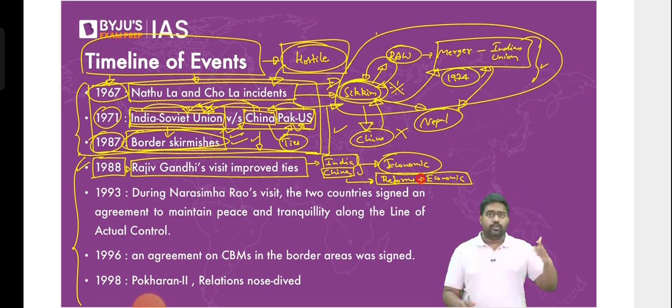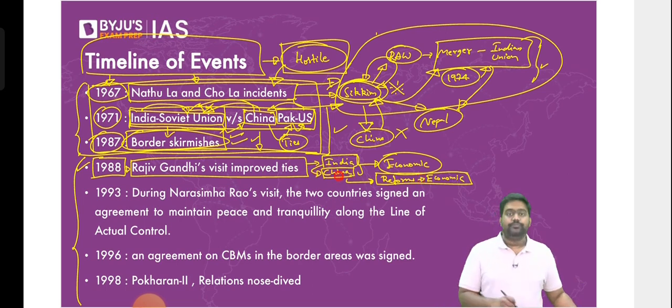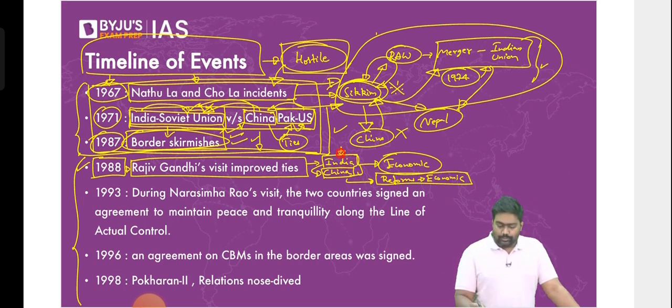It needed new markets. It needed raw materials. It needed investments as well. It wanted places where it could invest. Obviously, India was a very, very attractive option. A large country with a huge market, great potential for growth. This is what drove China to get closer to India, and India also had similar necessities. So we started opening up to each other, all right?